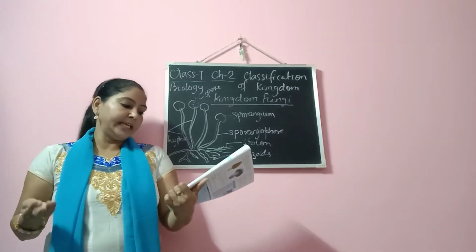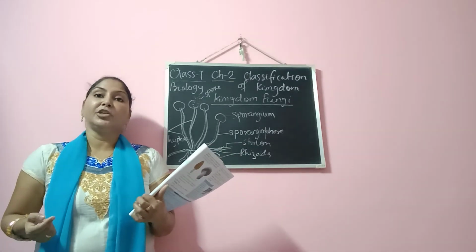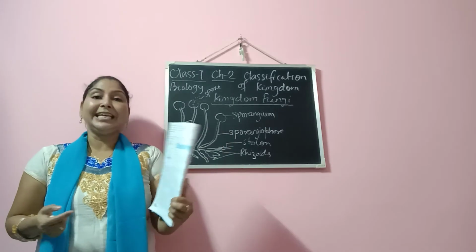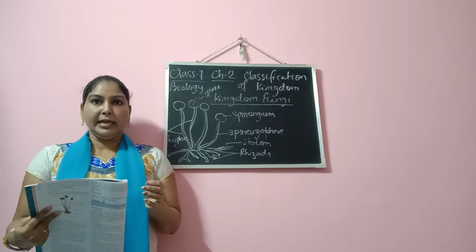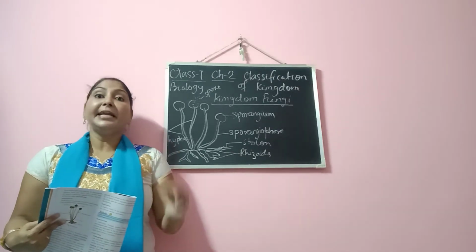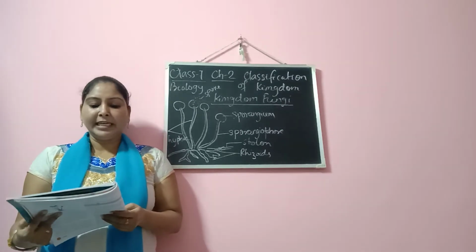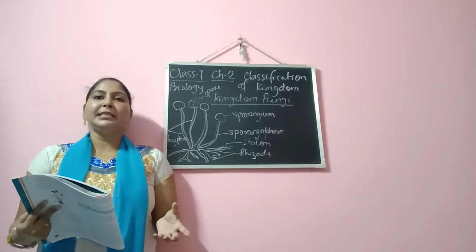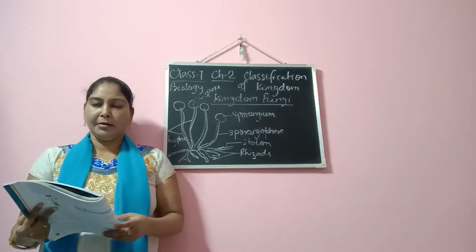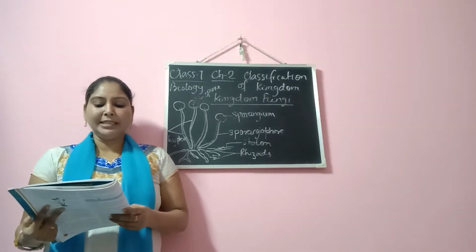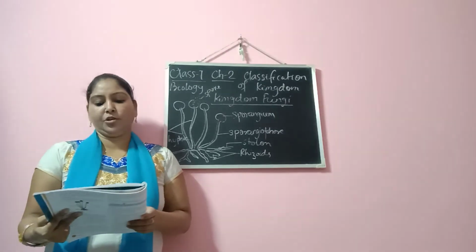Then for cake making, then manufacture of medicine also. There are certain fungi which are used in the manufacture of medicine, like Penicillium notatum. Then fungi are a source of food, for example mushroom. They are edible fungi and they are highly rich in protein. Then we have penicillium, which I just told you about. There are certain fungi which are used for producing medicine. Penicillium is also used to produce cheese with unique flavor and texture.